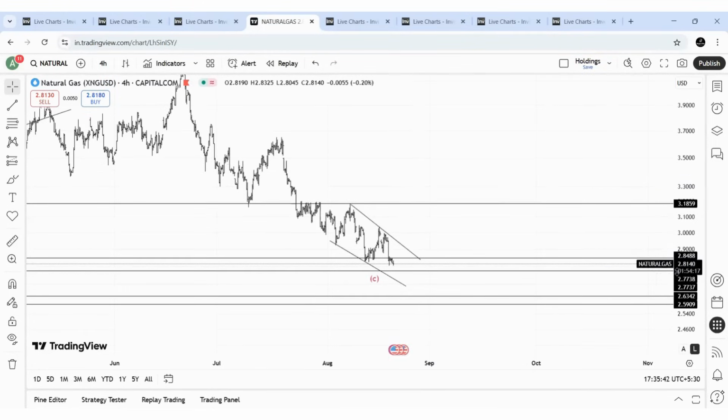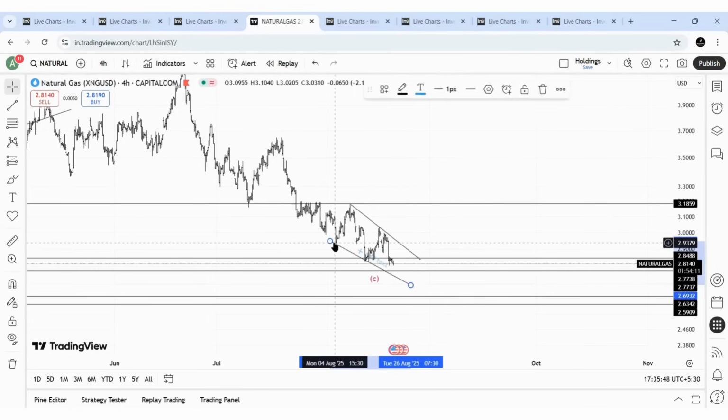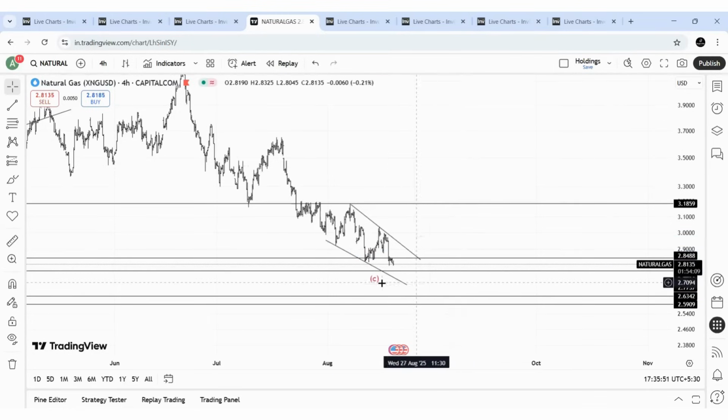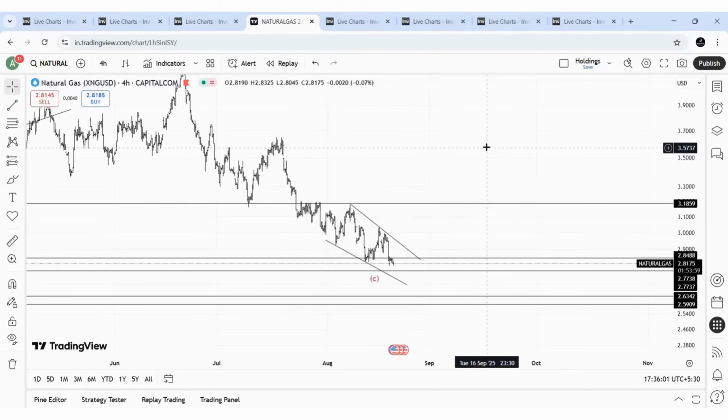If the price declines, 2.87 to 2.77 is the support, and you can use this trend line also. If the price comes here, this trend line can be important support, and coming above this trend line and crossing the previous high can be the end of a correction, or a significant bounce may come in natural gas. As per our previous video, the price is moving exactly as we expected, even within the pattern.